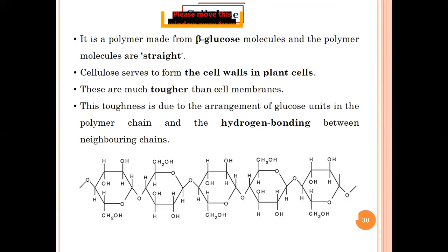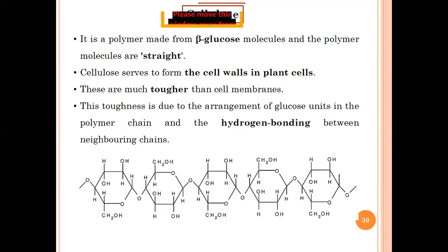Okay, and how does this toughness come into this particular polymer? Because of the arrangement of the glucose units, which is a typical arrangement of beta glucoses, and it also forms a special kind of bonding, that is hydrogen bonding between the different molecules. So these are the two important factors, the arrangement and the hydrogen bonding, which give this the toughness.